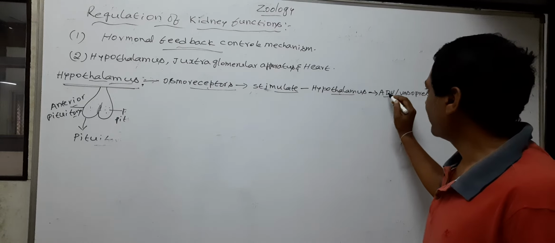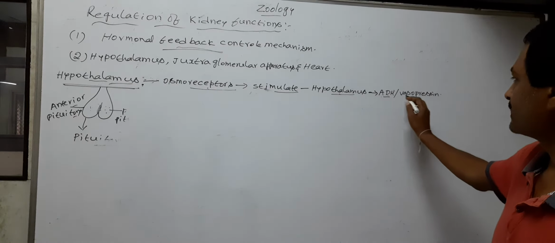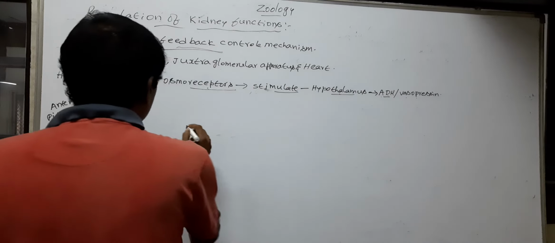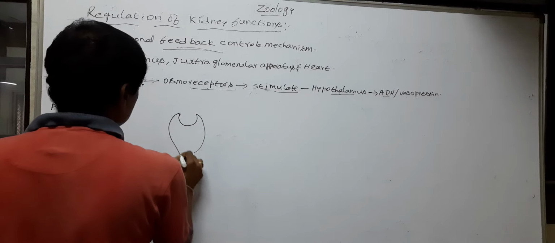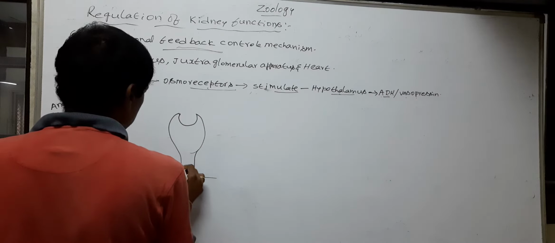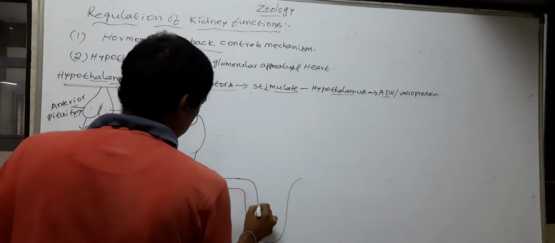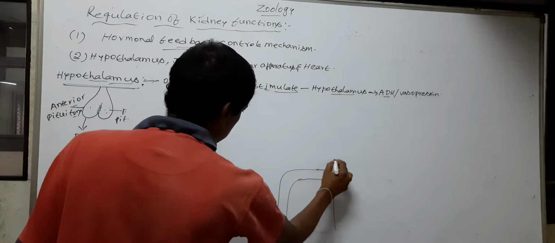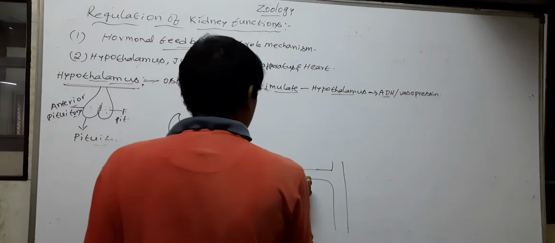Now the ADH, antidiuretic hormone, or vasopressin, stimulates the DCT and collecting duct.